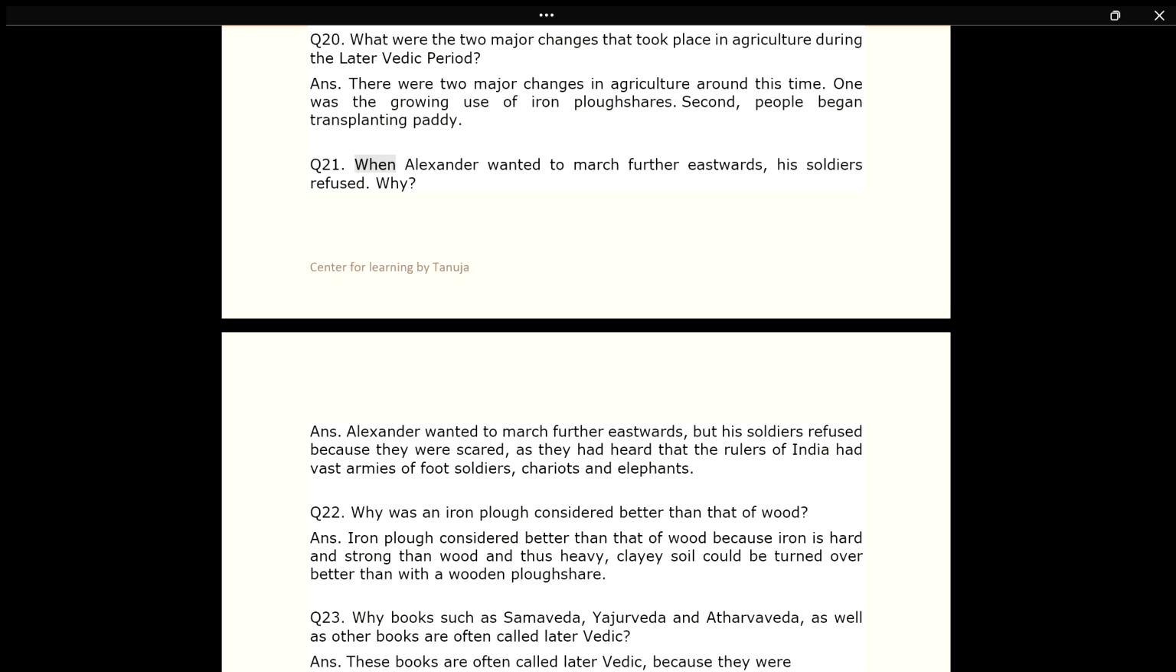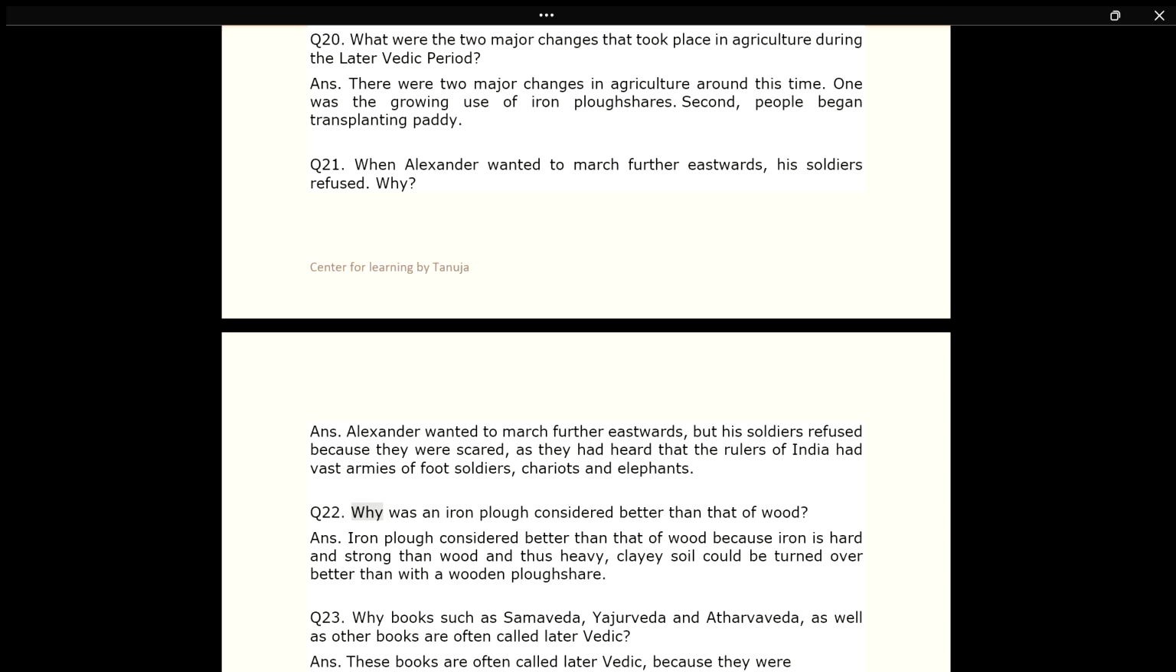Q21. When Alexander wanted to march further eastwards, his soldiers refused. Why? Answer. Alexander wanted to march further eastwards, but his soldiers refused because they were scared, as they had heard that the rulers of India had vast armies of foot soldiers, chariots and elephants.